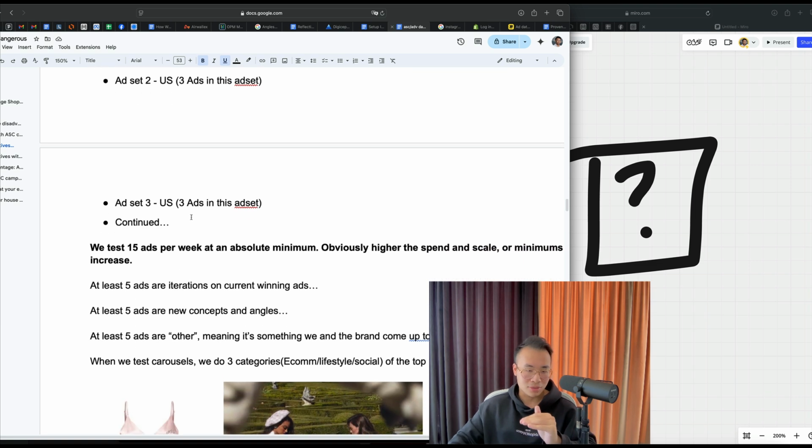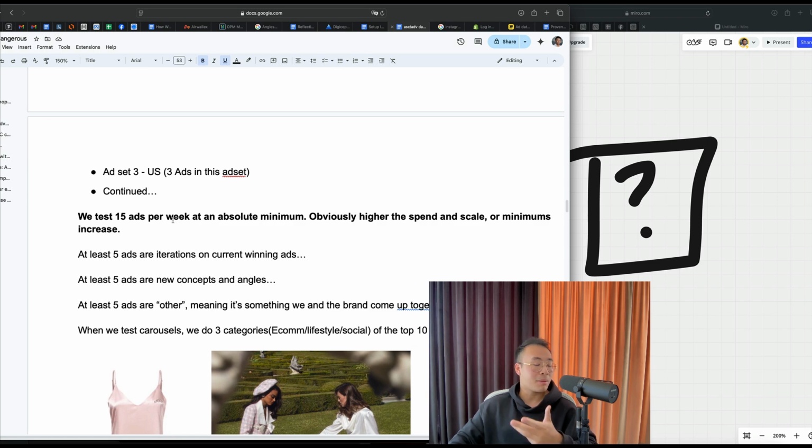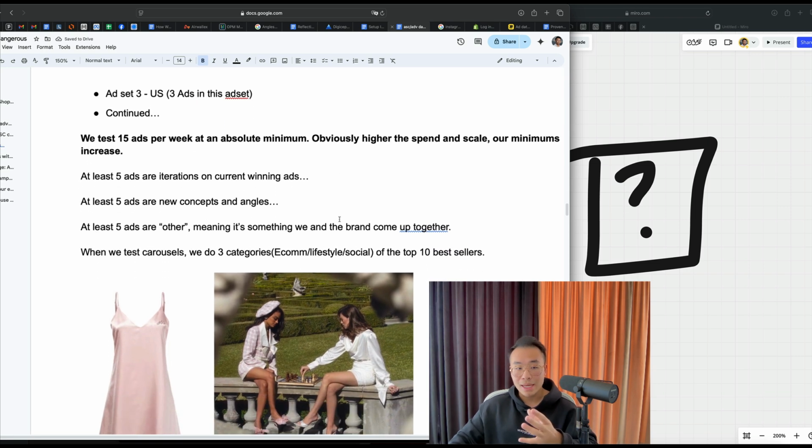We test 15 ads per week at an absolute minimum. Obviously, the higher the spend and scale, our minimums increase. At least 5 ads are iterations on current winning ads. At least 5 ads are new concepts and angles. And at least 5 ads are other, meaning it's something we and the brand come up with together.